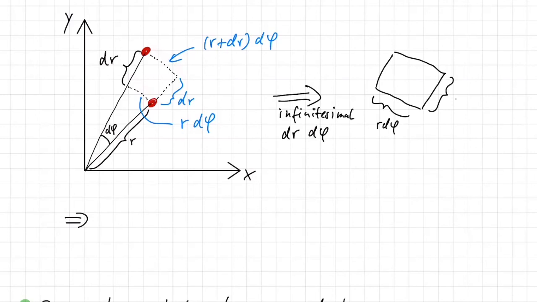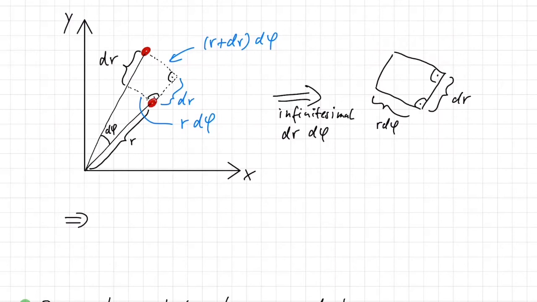This length here will be dr. And the other sides simply have the same length. And because in polar coordinates, the angles that we have locally in this coordinate system are still 90 degrees, we actually end up with a simple rectangle with all the opposite sides having the same length.